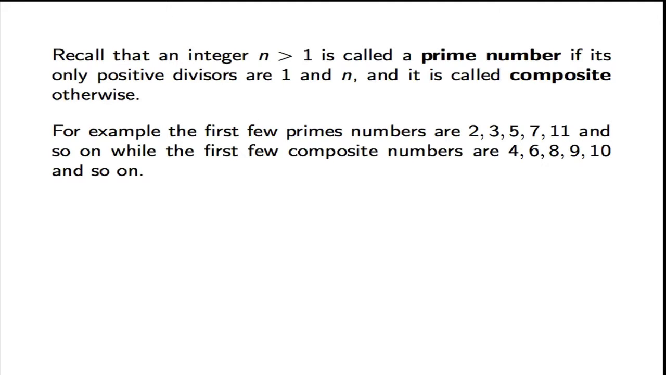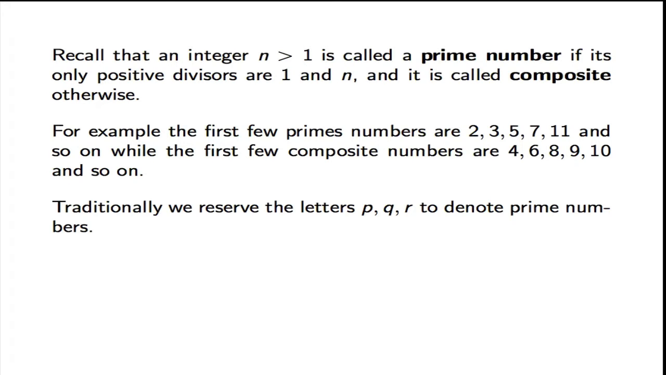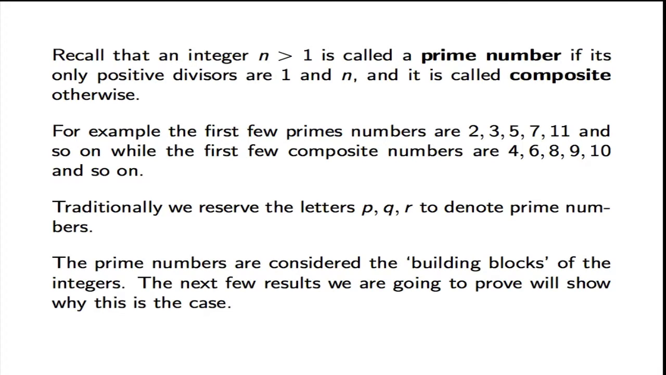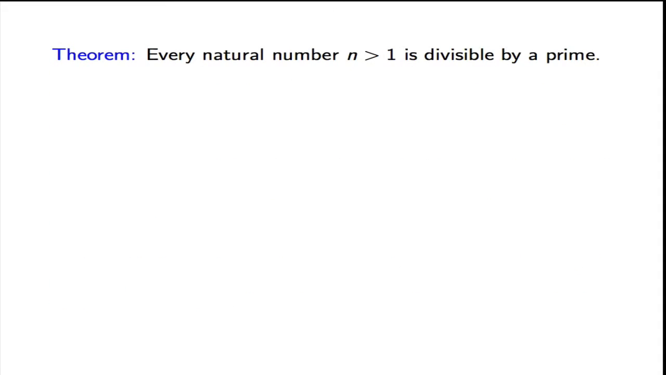So for example, the first few prime numbers are 2, 3, 5, 7, 11, and so on, while the first few composite numbers are 4, 6, 8, 9, 10, and so on. Traditionally, we will reserve the letters p, q, and r to denote prime numbers. The prime numbers are considered the building blocks of the integers, and the next few results we are going to prove will show why this is the case.